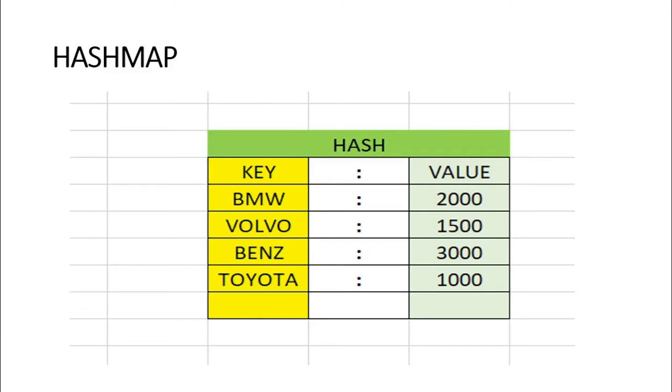Now let us see about HashMap. In HashMap, the keys and values are mapped. So this is a HashMap. This is the key. This is the value. Here BMW is mapped to 2000, Volvo is mapped to 1500, Benz is mapped to 3000 and Toyota is mapped to 1000. Not necessarily a single value can be mapped to a particular key. Multiple values can also be mapped to a particular key. So this is an advantage of HashMap, and HashMap plays a very important role in dynamic programming. Without hash mapping or a dictionary, it is very difficult to do dynamic programming.